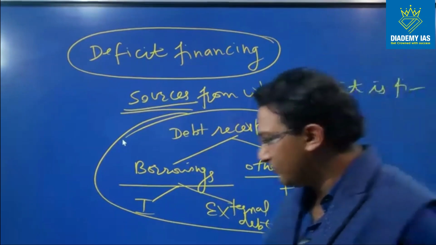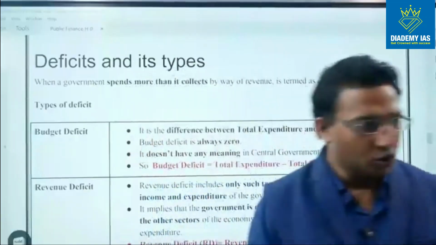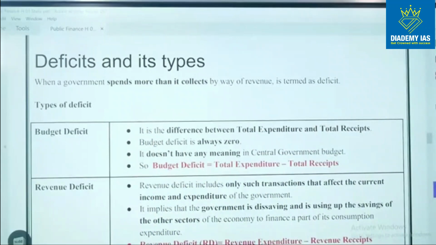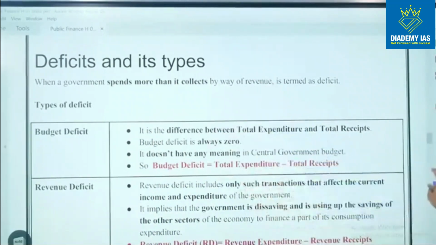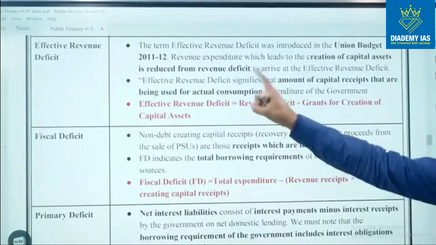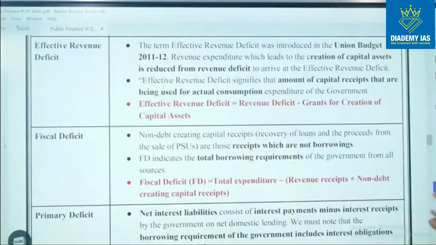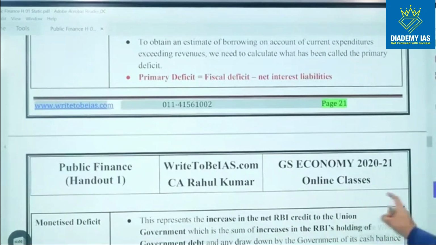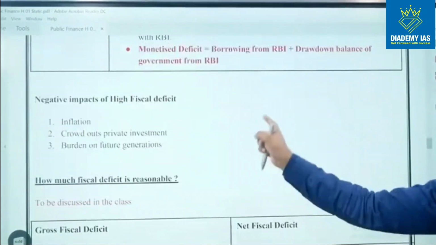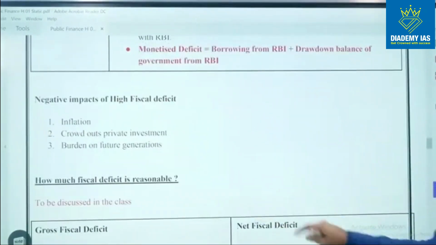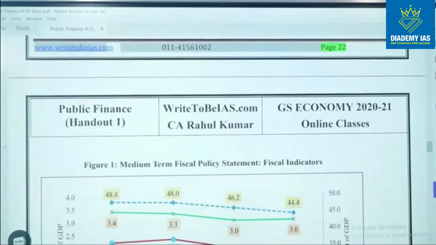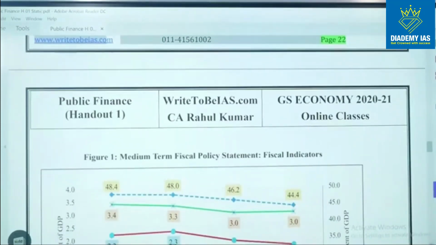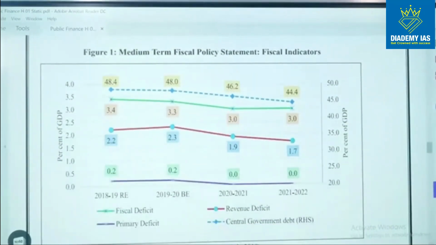Now we are going to our study material, and in this material you can see I have discussed budget deficit, revenue deficit, effective revenue deficit, fiscal deficit, primary deficit, negative impacts of high fiscal deficit, how much fiscal deficit is reasonable, gross fiscal deficit, net fiscal deficit, and the golden rule of fiscal policy, right?